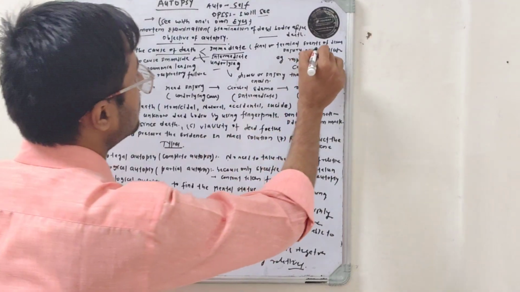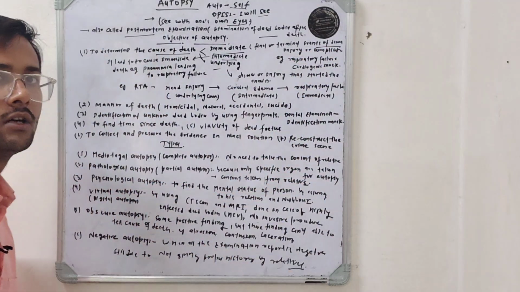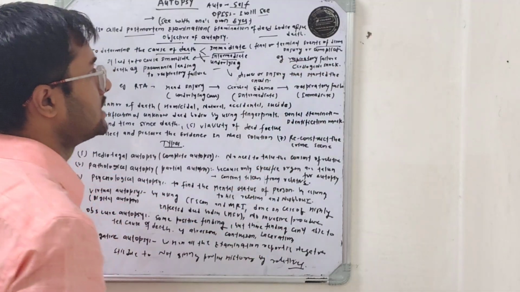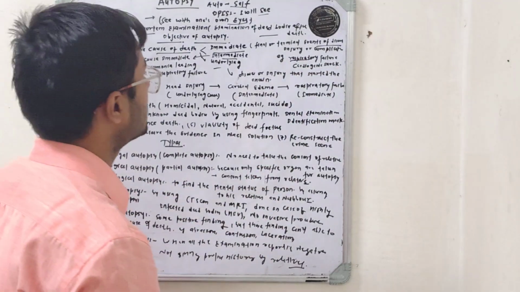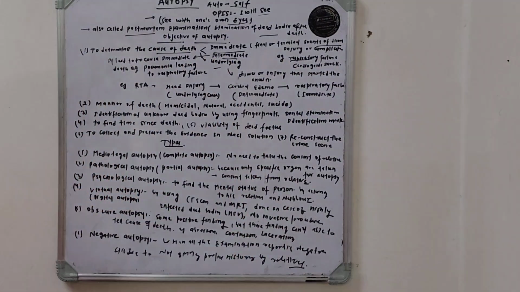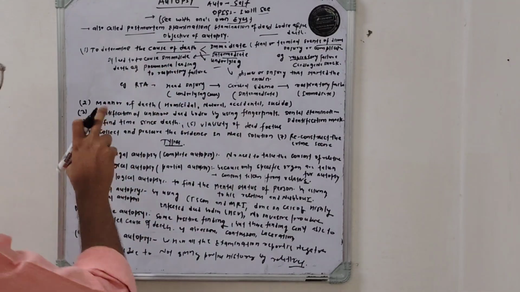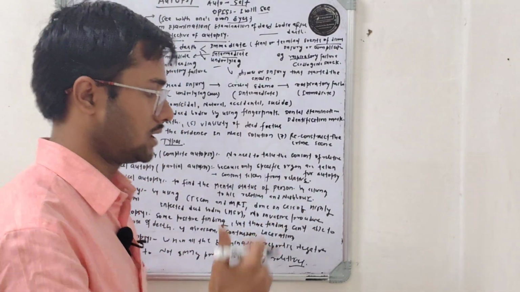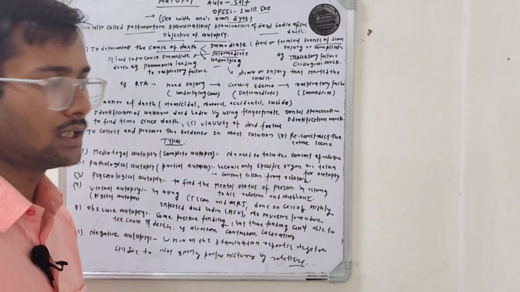The cause may be immediate, intermediate or underlying. Immediate means the final or terminal stage of any injury or complication, for example respiratory failure or cardiogenic shock. The intermediate cause lies between the underlying cause and the immediate cause.